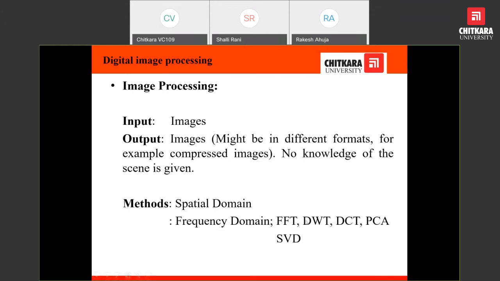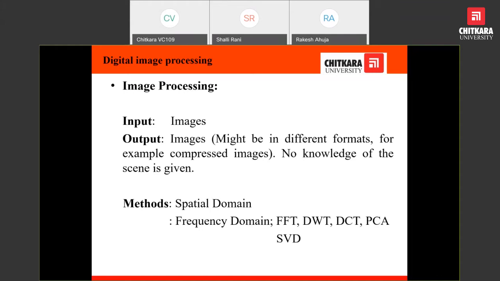A little bit of discussion about frequency domain: first the image is converted into frequency, and we will be working on these frequency coefficients. The beauty of this frequency transform is that the inverse operation is also available. After transforming the image through any operation, DWT or DCT, the inverse DWT or inverse DCT operation also exists in order to regain the image.